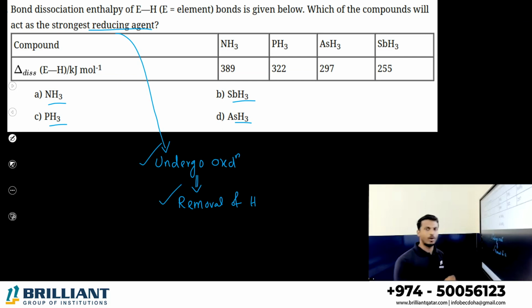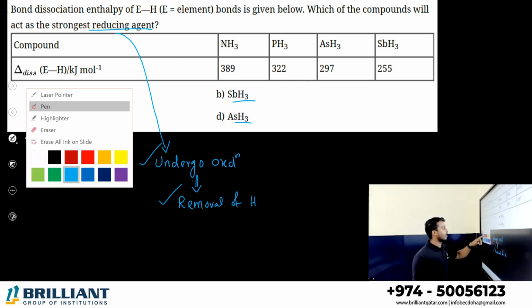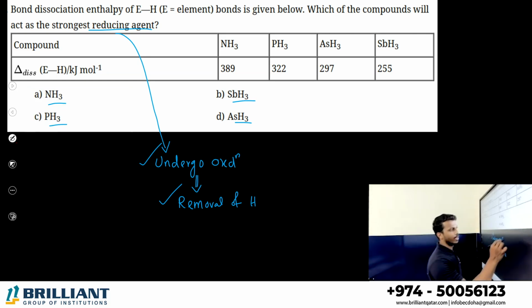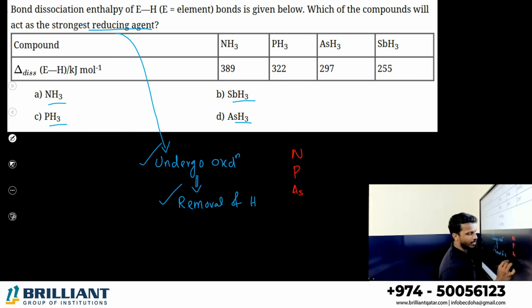So a reducing agent undergoes oxidation, and oxidation means removal of hydrogen. So can I say if the substance is ready to remove hydrogen, it is a strong reducing agent? Yes, right. Let me take the hydrides of the nitrogen family: nitrogen, phosphorus, arsenic, antimony, bismuth.